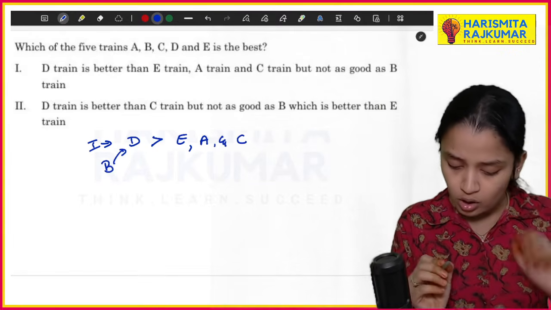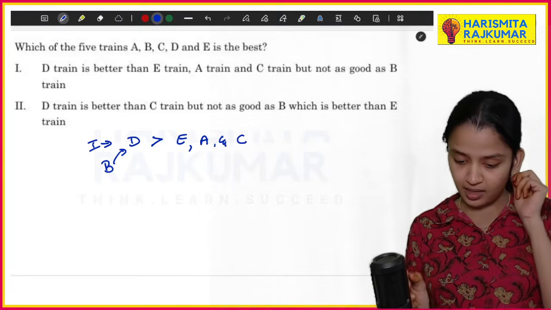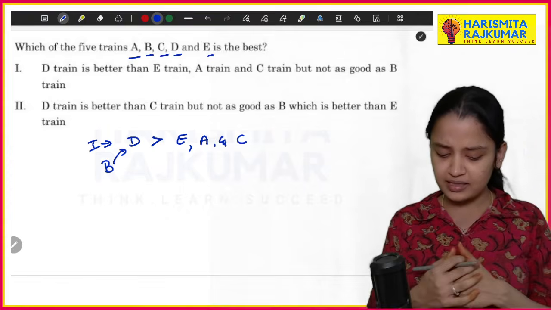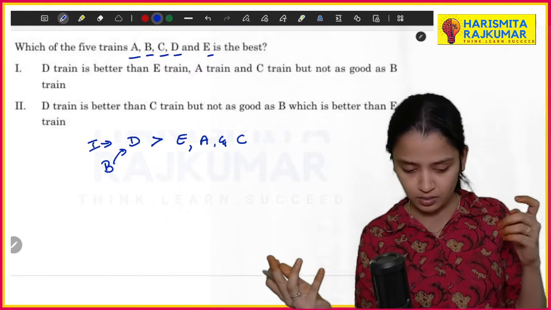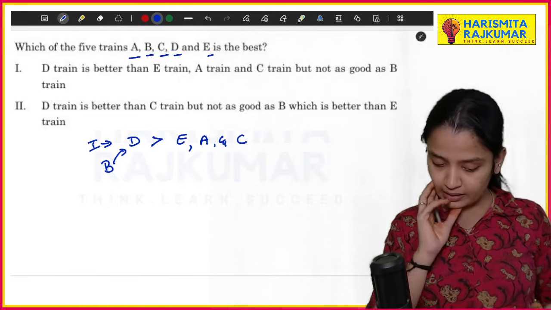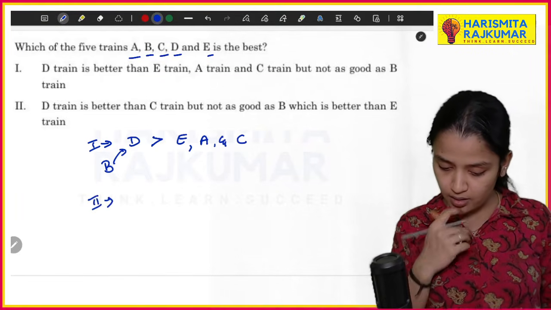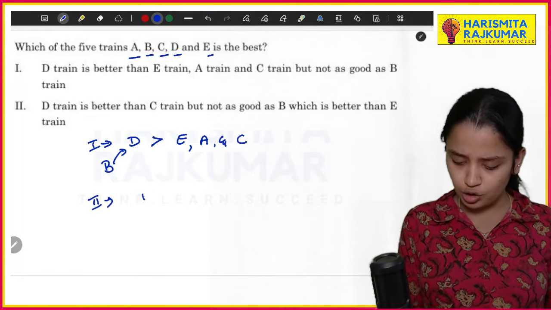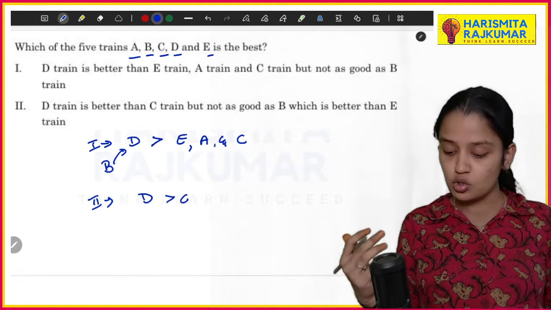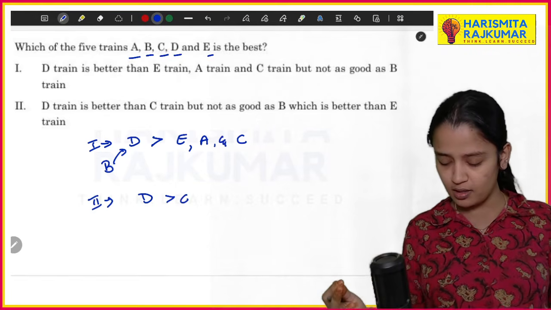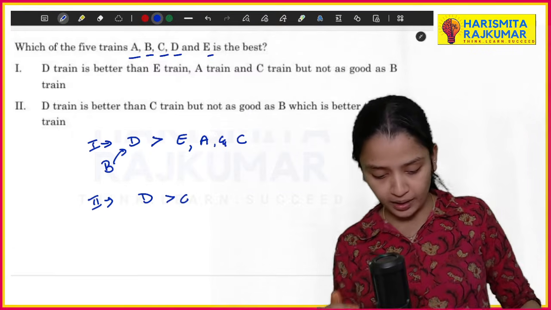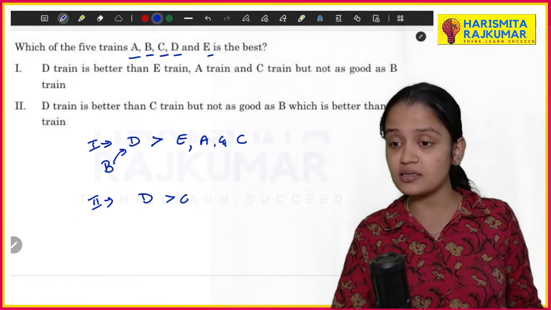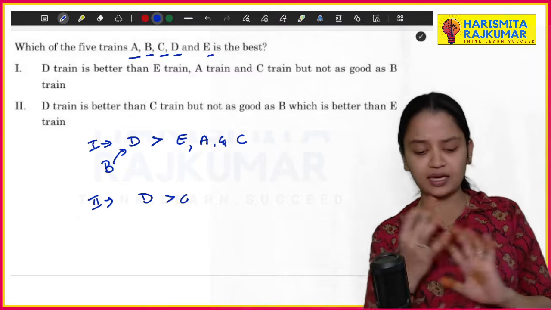Now, which is the best, they are asking. So A, B, C, D, E. So B, from here itself we can say that. Next one also, one thing is there. When you look at the second statement, it is clearly seen that your D train is better than C, but not as good as B, which is better than E. But the second statement gives us confusion only.